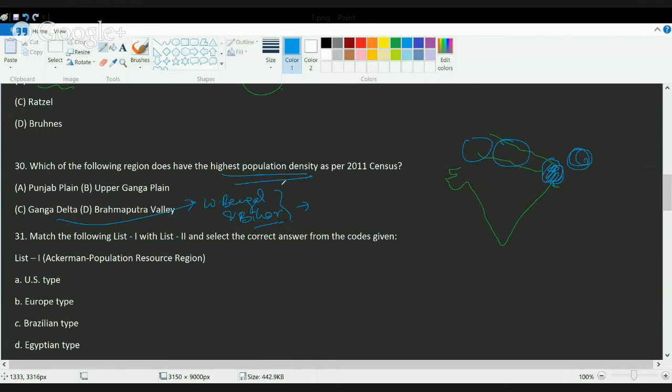What you can do is match this data with the highest population density data per state. If we look onto the state-wise population density, we find the highest density among the states of West Bengal and Bihar. So that correlates with this region. The correct answer here would be Ganga Delta.